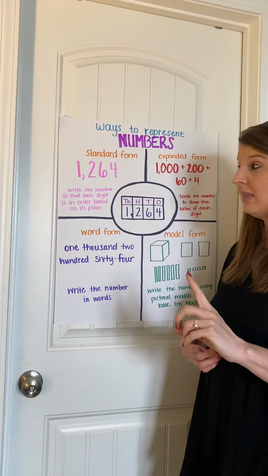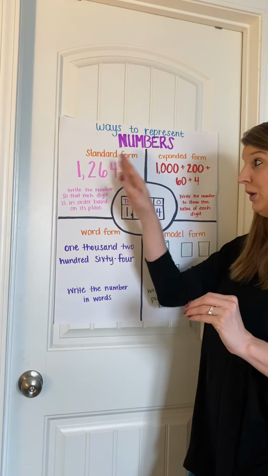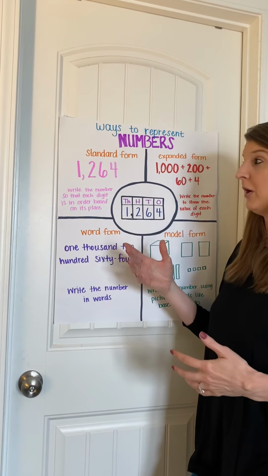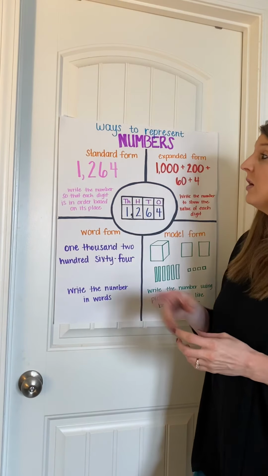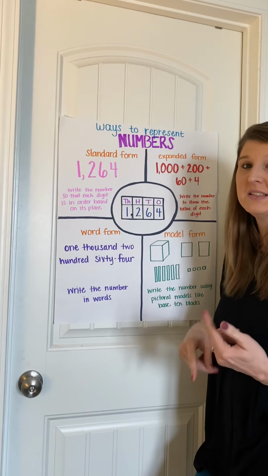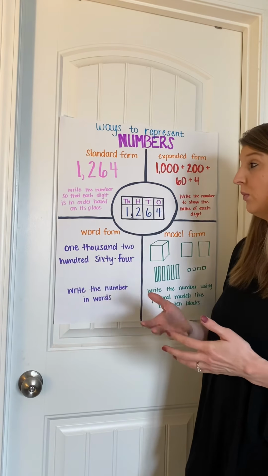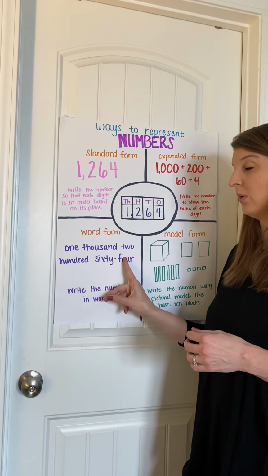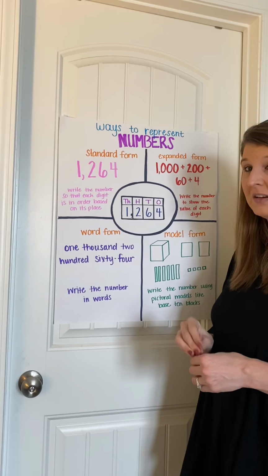Now, I will say with that, don't say the word "and" when you're pronouncing the number or saying the number, because "and" means that there's a decimal somewhere. I would not say "one thousand, two hundred and sixty-four." That would not be the correct way to say the number. Instead, I would say "one thousand, two hundred sixty-four." This number does not have a decimal, therefore we do not use the word "and" when we're saying the word.